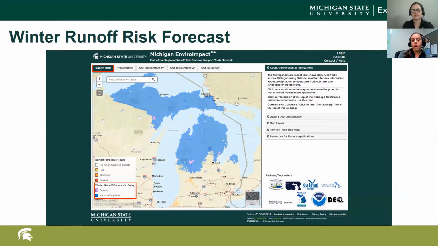So in the legend, it says there's no runoff expected, but there is the likelihood of runoff potentially in the future. And then the severe is purple. So the risk of runoff occurring predicted in the next 10 days is pretty high at that point. Today is a great example of where we're probably going to see higher risk of runoff because we have a lot of precipitation coming into play here, warming temperatures. So we're probably in some areas in the south going to see some potential snow melt.